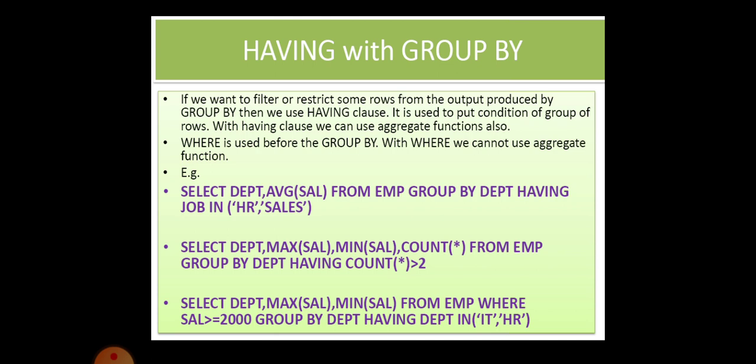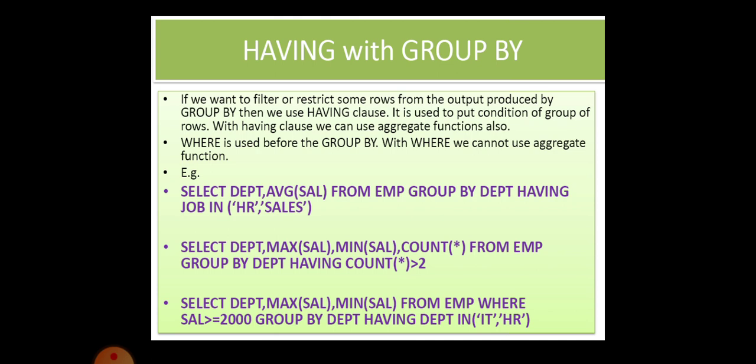So, we need to group the students stream wise. Then, within the stream, we need to apply a condition. The stream must be biology. So, we need to apply the having clause. That is the similarity of having and where clause. Both are used for applying a condition or a check on a SQL query for analyzing the table data.